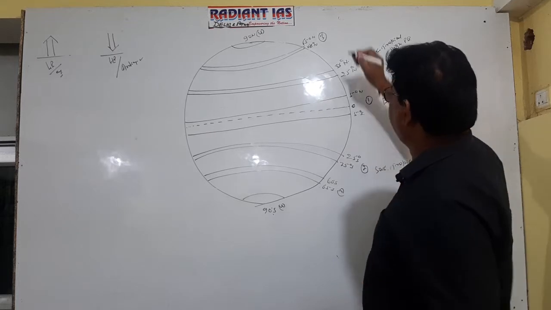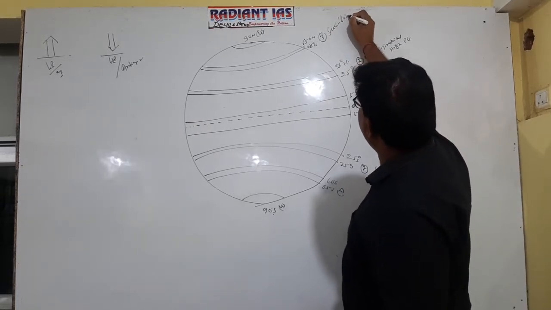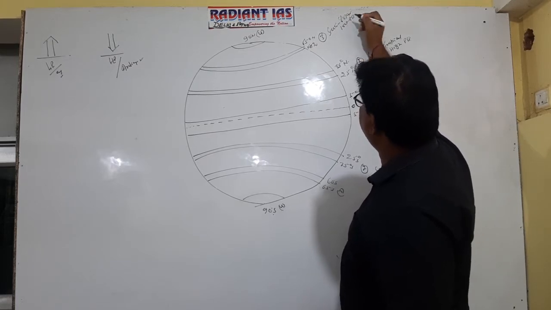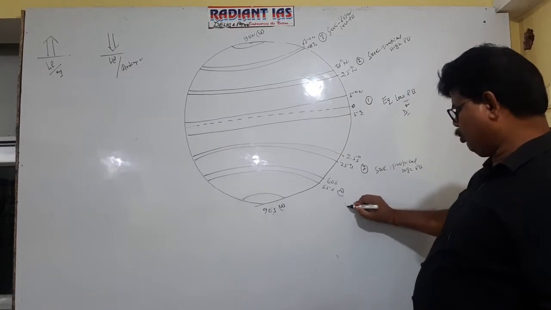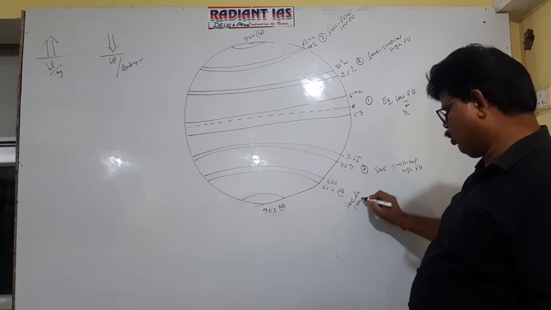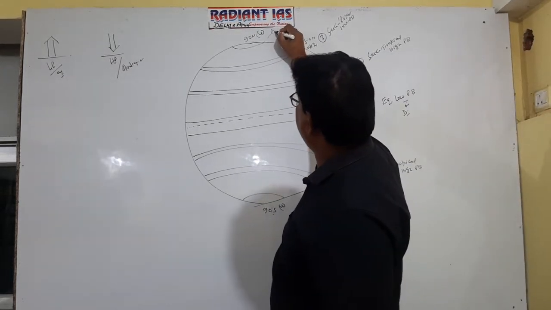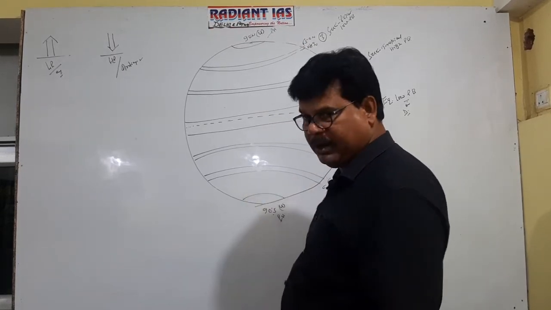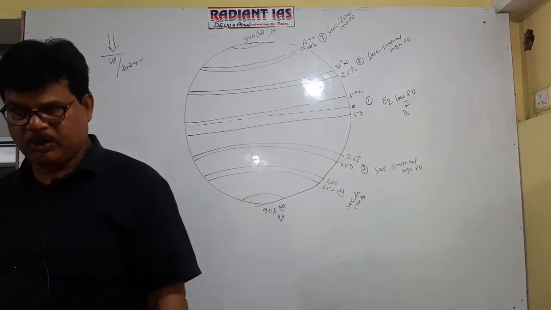This is subpolar low pressure belt between 60 to 65, and this is also subpolar low pressure belt. It is clear now? And this is polar high pressure belt, and this is also polar high pressure belt. So there exist 7 pressure belts on the Earth's surface.